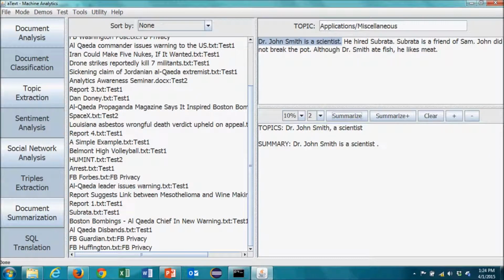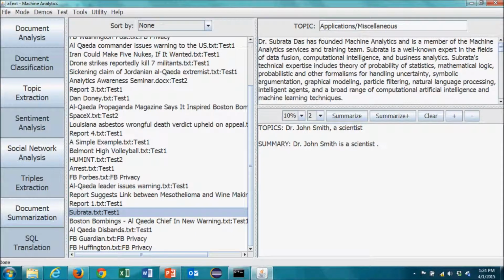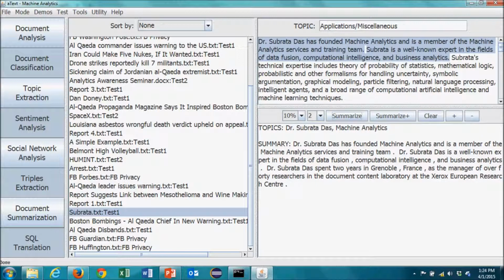Another example of ATP capability is document summarization. I'm going to summarize a lengthy professional bio. However, this capability can be applied to documents of any length. ATP does more than just simply look at random sentences from paragraphs in the document. We first select how many topics to summarize. We then select how much of those topics to summarize. ATP quickly finds that the first two topics are Dr. Subrata Das and machine analytics, and the summary follows.